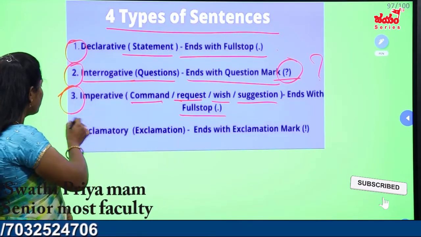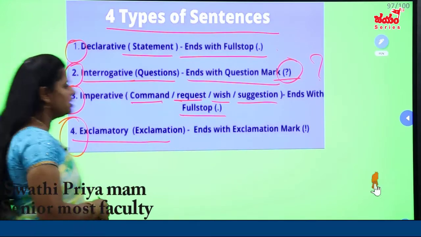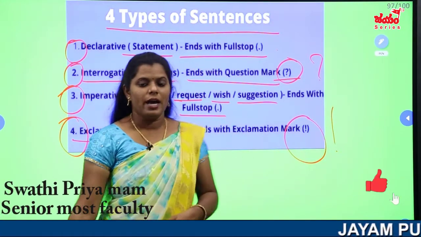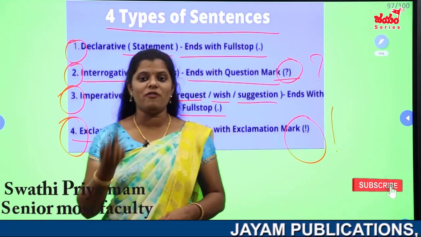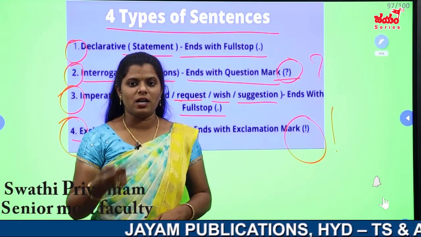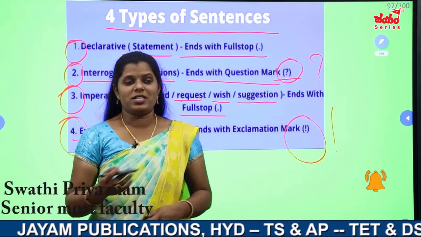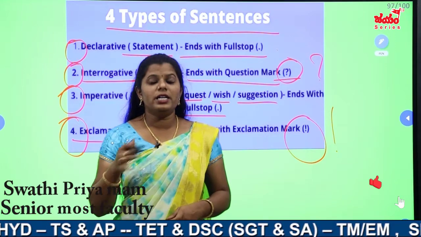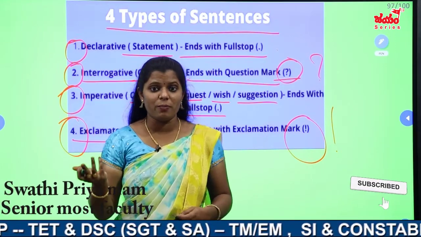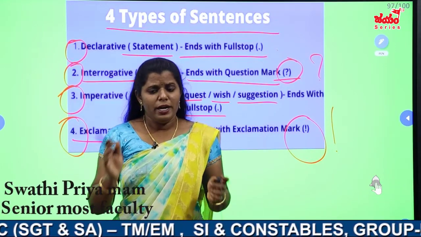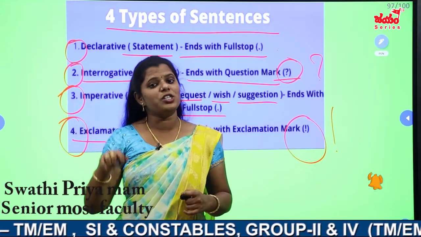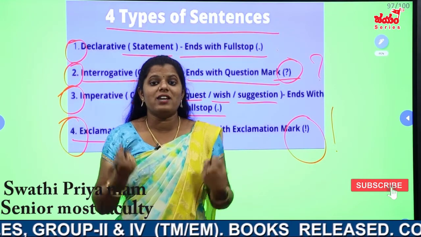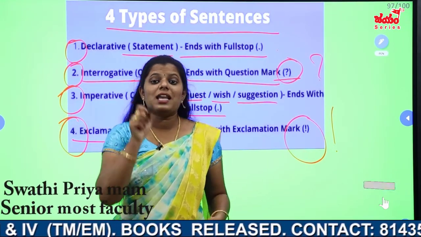Last but not least, exclamatory sentences, which end with the exclamation mark. Exclamation means sudden feelings and strong feelings. All these things will come under the exclamatory sentence. For example, what a beautiful painting. Here what is not a question word. Here it is an exclamation. What a beautiful painting. Oh, it is looking like a question word, but here we use the question word to express our exclamation. It means strong and sudden feelings, ended with an exclamation mark.